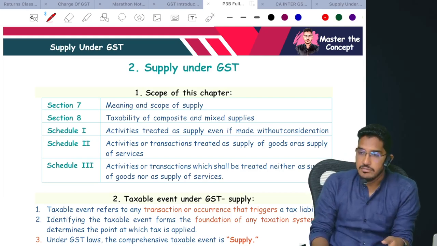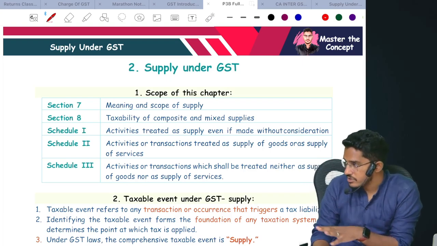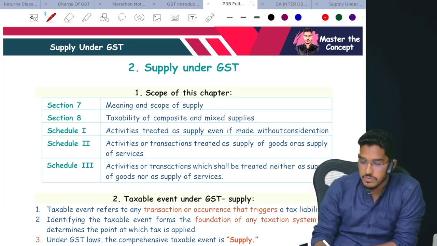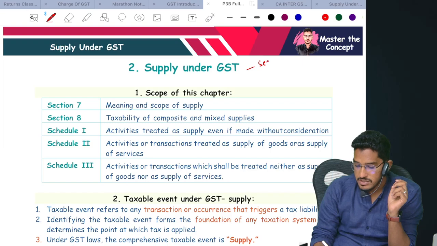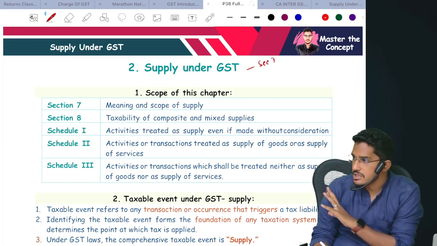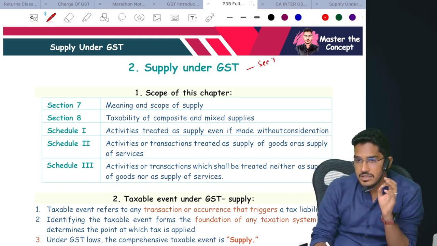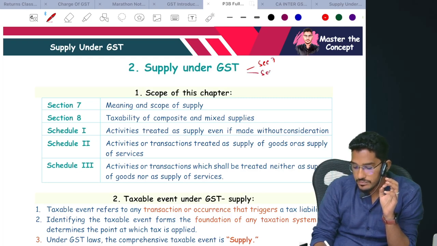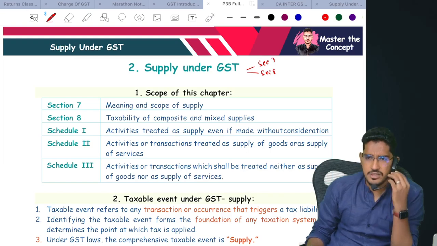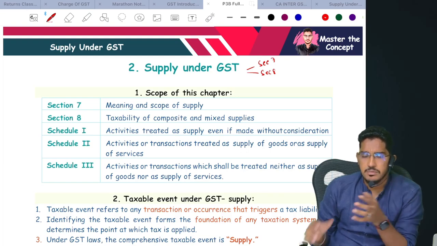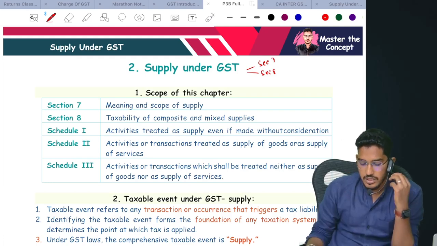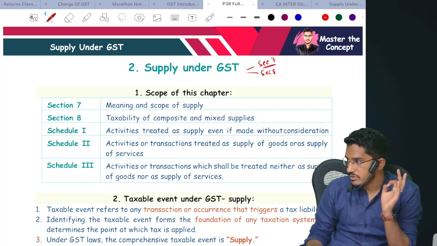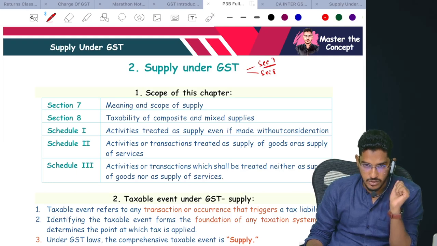And as I've told, in every chapter we are going to learn sections of the CGST Act. In this chapter also, we are going to learn two sections of the CGST Act. One is section number 7. 90% of the discussion is section number 7 only. Once we are done with that, then we have section 8. Very limited discussion regarding section 8 we are going to have. Simply we are going to learn composite supply, mixed supply, and how to decide taxability. That's what we are going to learn. But the major discussion is section 7 only.